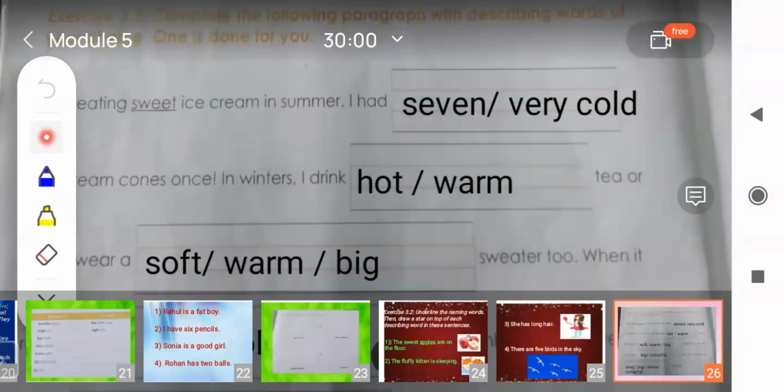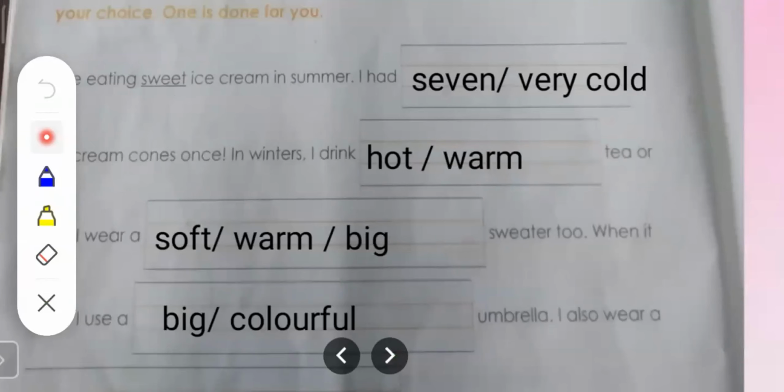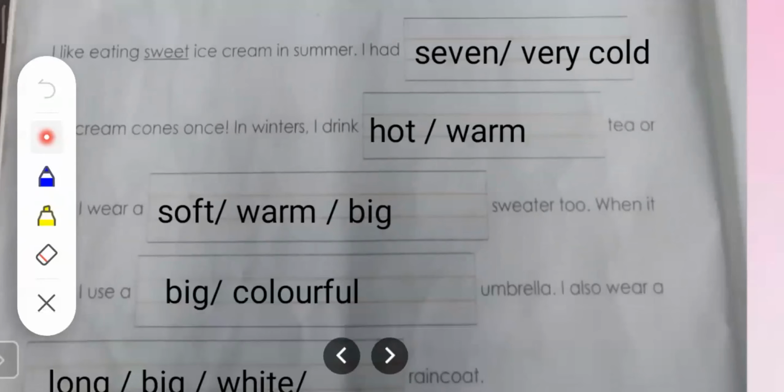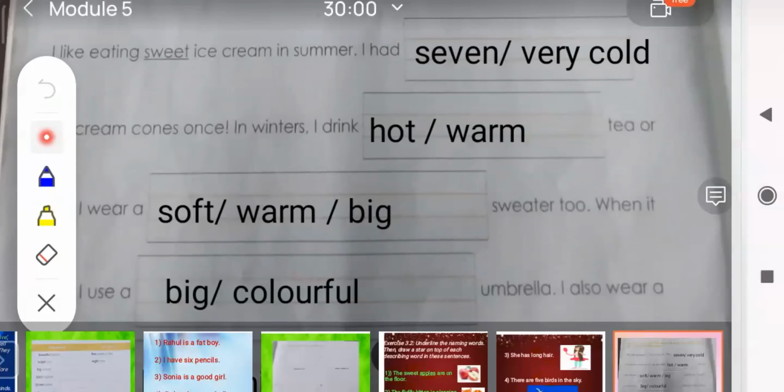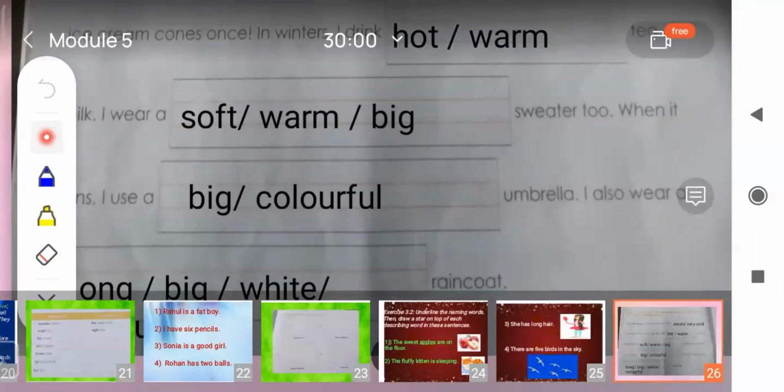Third one, you can write S-O-F-T, soft, or W-A-R-M, warm, or B-I-G, big. Then you can write big or colorful. Then in the last one, you can write long, big, white, or colorful. Okay, children?